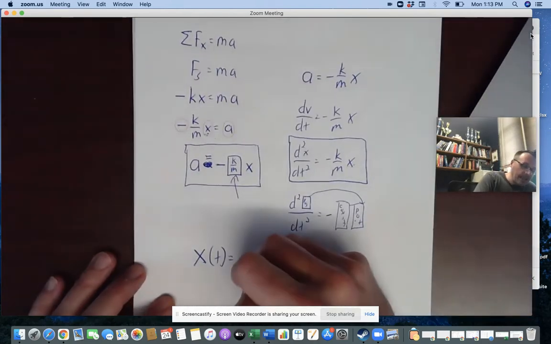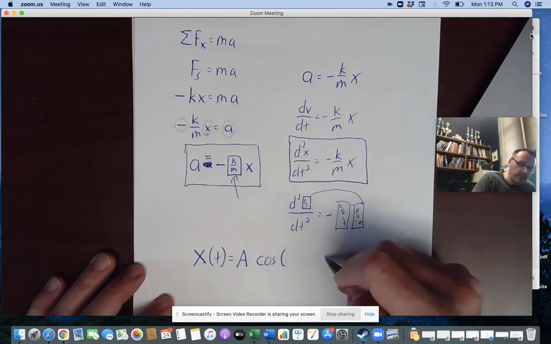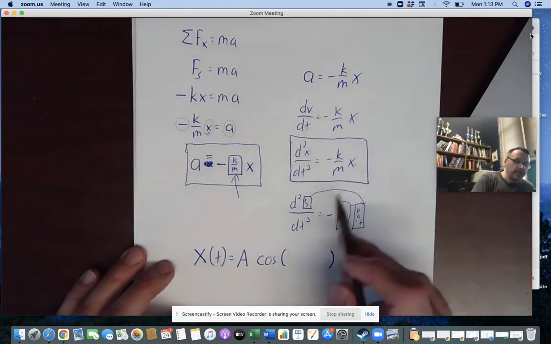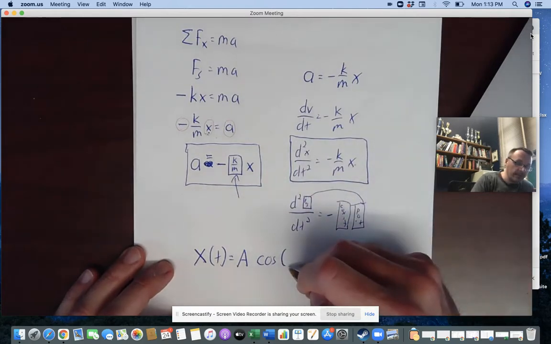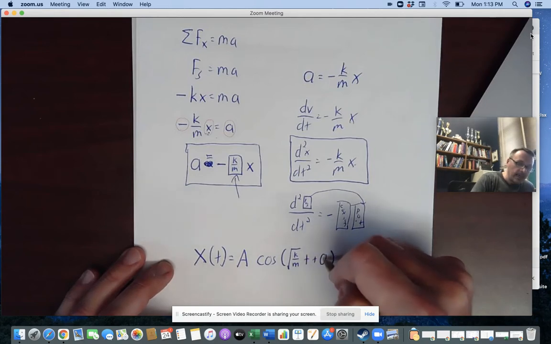So this ends up being amplitude cosine of something. Now we know the something has to be a function of t. In order to make this equation work, it would have to be the square root of k over m, t plus phi.